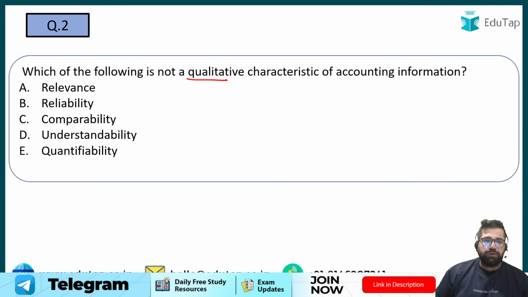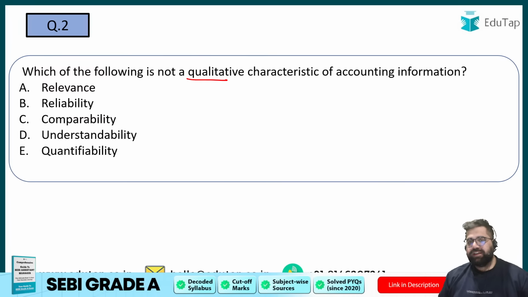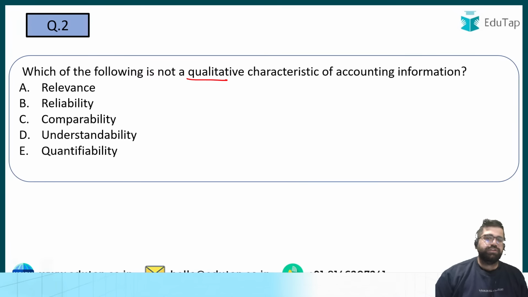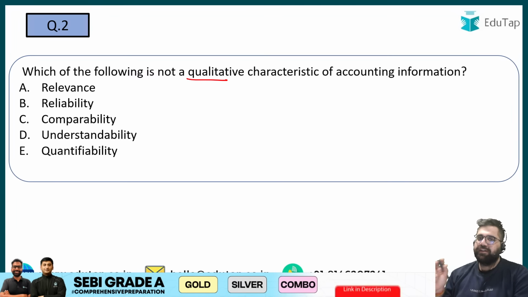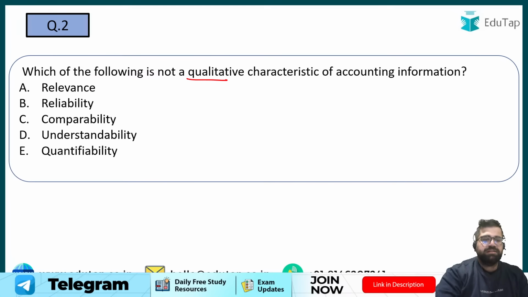What will be the answer for question number 2? All of you, please try to answer. What will be the correct answer for question number 2? Yes, if you see, they are asking this question every now and then, so we are solving 2 questions on qualitative characteristics: relevance, reliability, comparability, understandability, or quantifiability. The correct answer will be quantifiability because quantifiability does not come under qualitative characteristics.